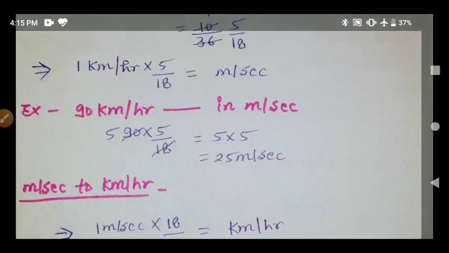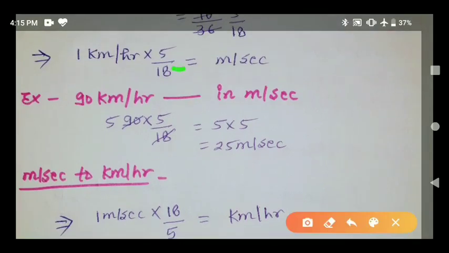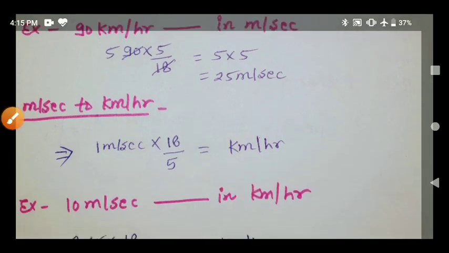On the place of 5 by 18 we have to write 18 by 5. Here 1 kilometer per hour to meter per second, and here 1 meter per second to kilometer per hour. So just write down on the place of 5 by 18, 18 by 5. 1 meter per second into 18 by 5 is equal to kilometer per hour.